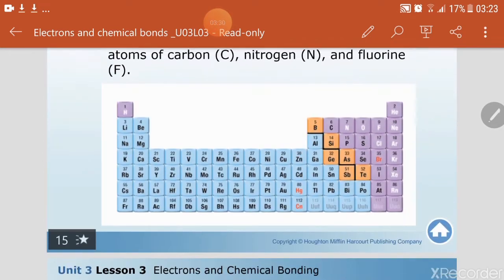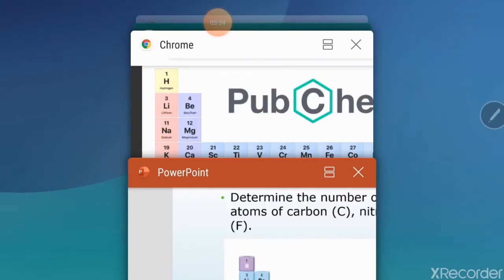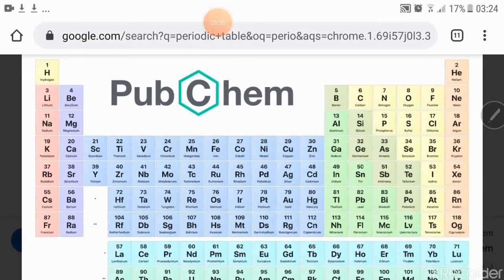Look at the periodic table. Here is the periodic table. For sure, the first period is an exception. This is hydrogen and helium: 1 electron in the first energy level for hydrogen and 2 electrons in the first energy level for helium. So here we can say number 2 instead of 8 for this period.